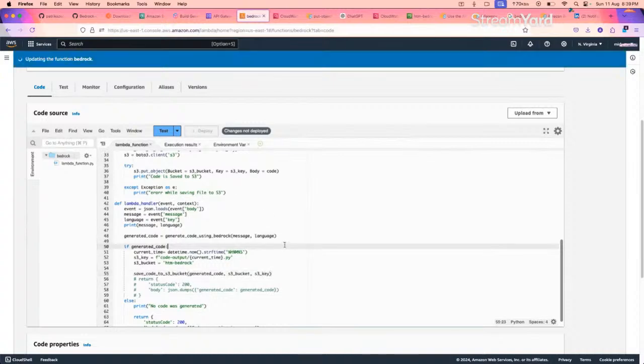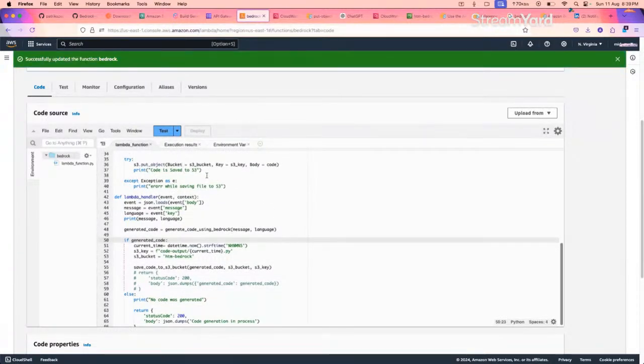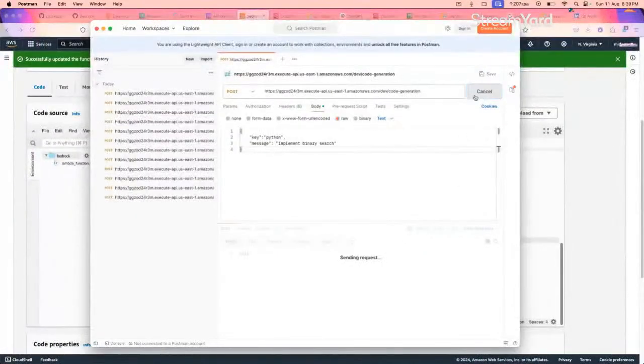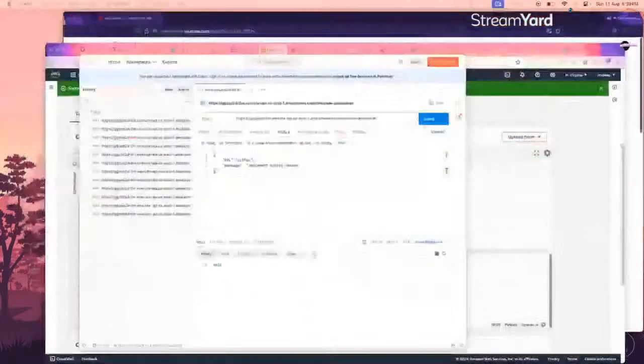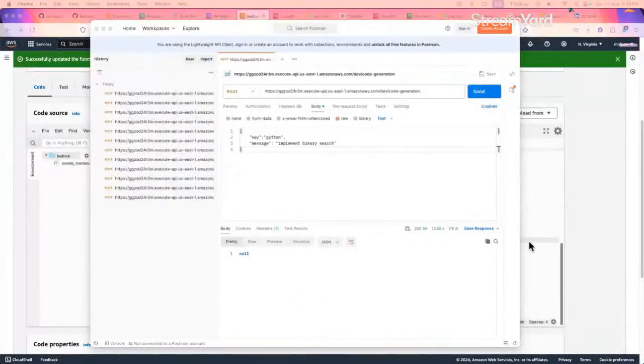Deploy, and we'll again test it using, of course, Postman. Again, null.